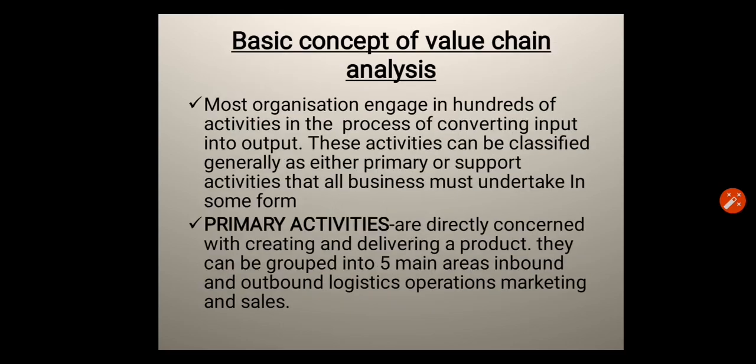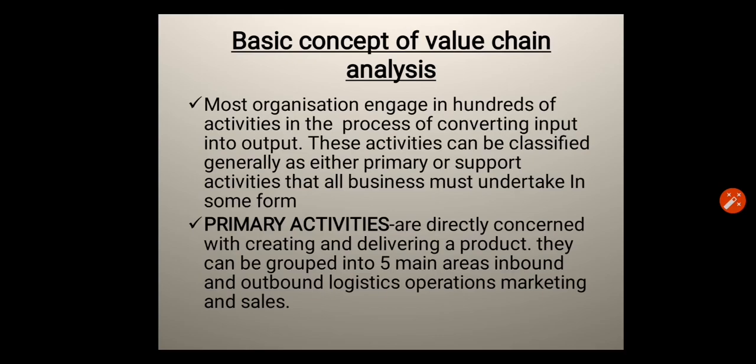Basic concept of value chain analysis. Most organizations engage in hundreds of activities in the process of converting input into output. These activities can be classified generally as either primary or support activities that all businesses must undertake in some form.